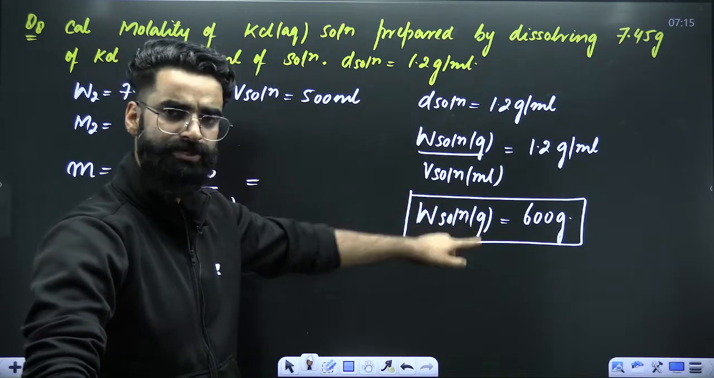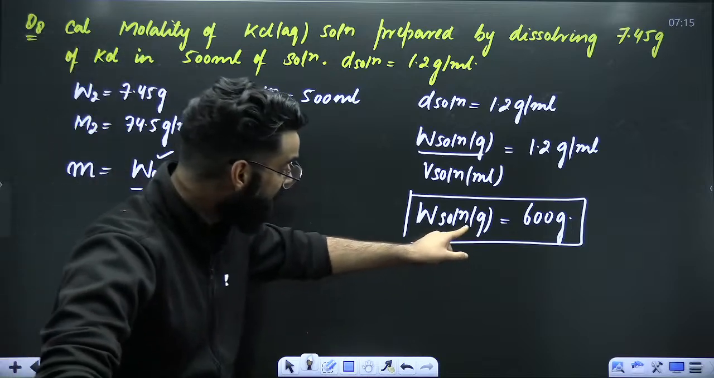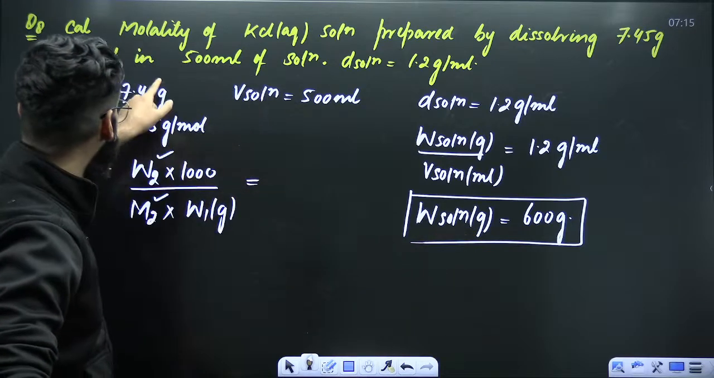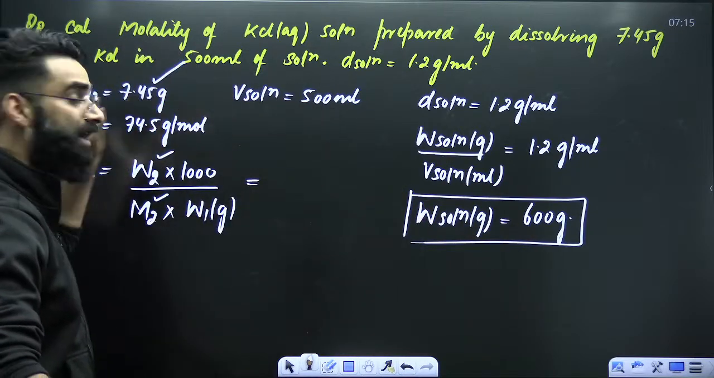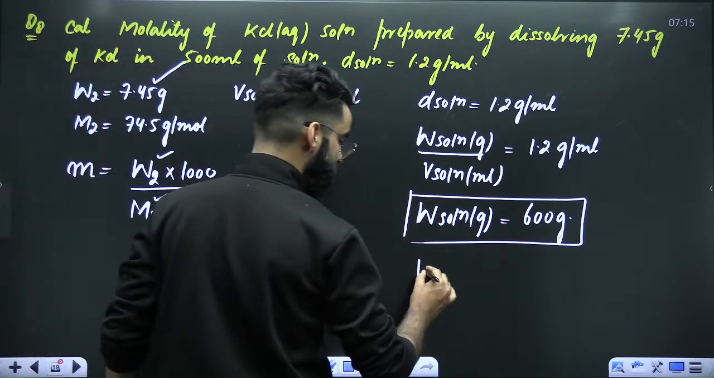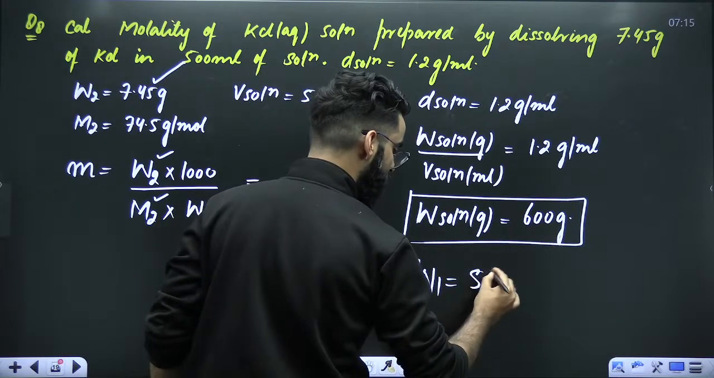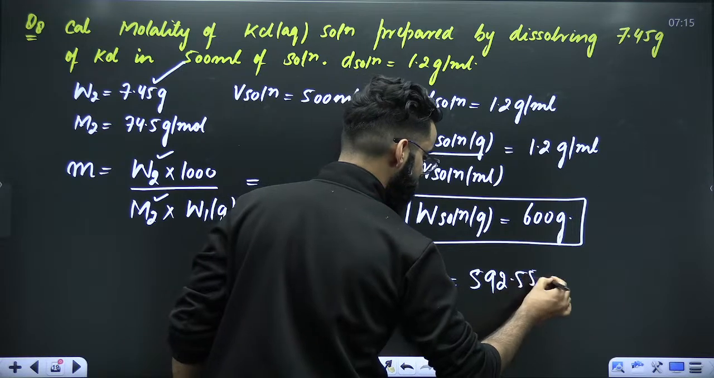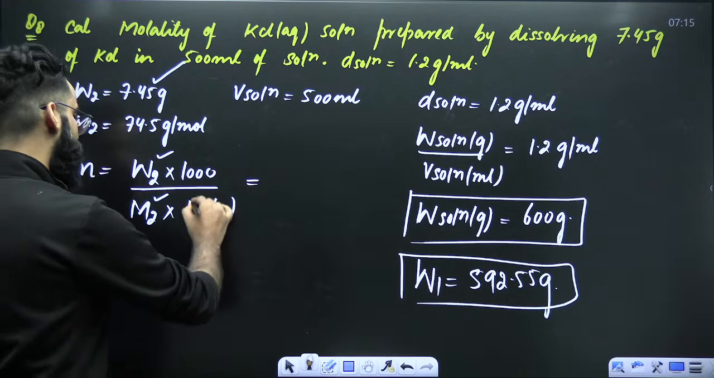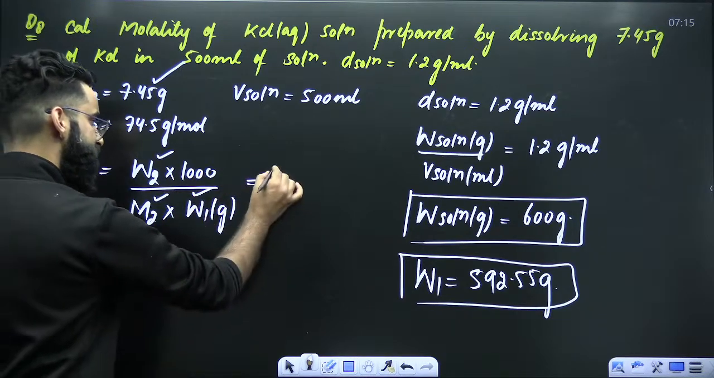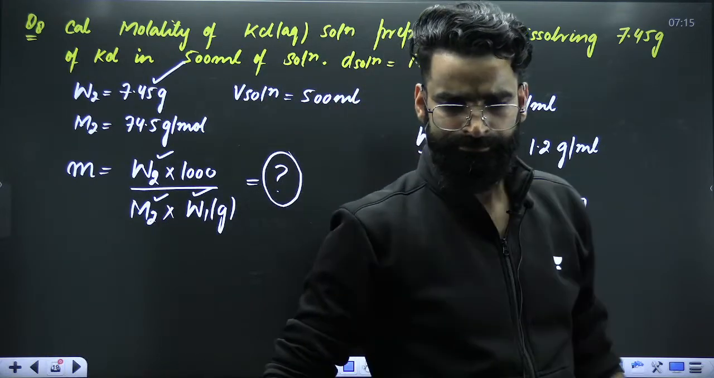If you got the mass of solution, what do I need here? I need the mass of solvent. You got the mass of solution. You know the mass of solute. Mass of solution minus mass of solute gives me the mass of solvent, right? So mass of solvent will be 600 minus 7.45, which will be 592.55 grams. So this is basically the mass of solvent. So all the parameters you have now. Put all the parameters in this equation, get the molality of the solution. Nothing else.